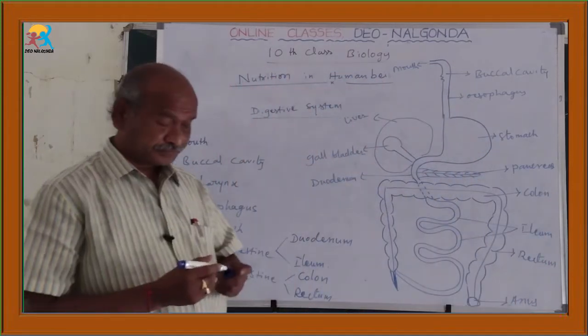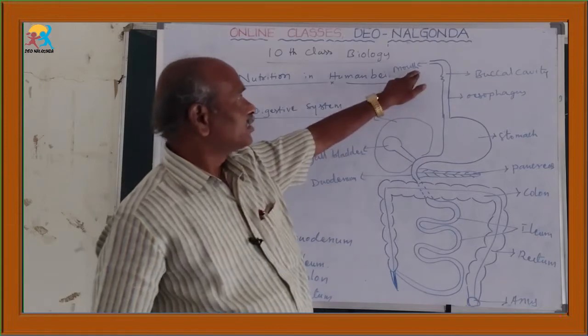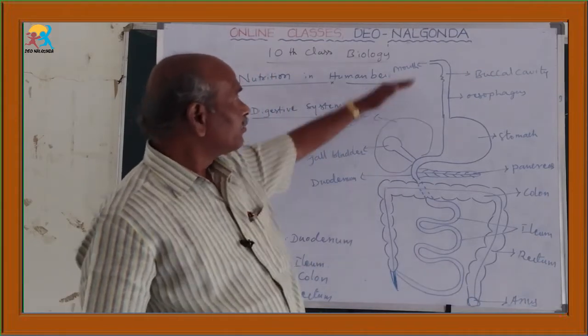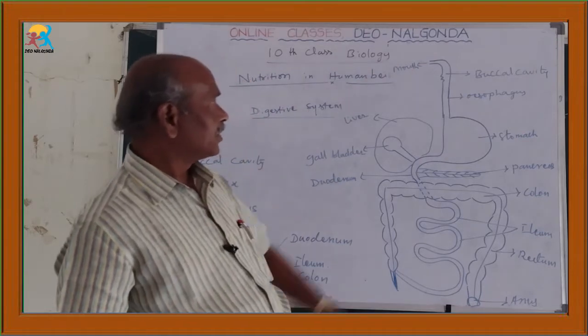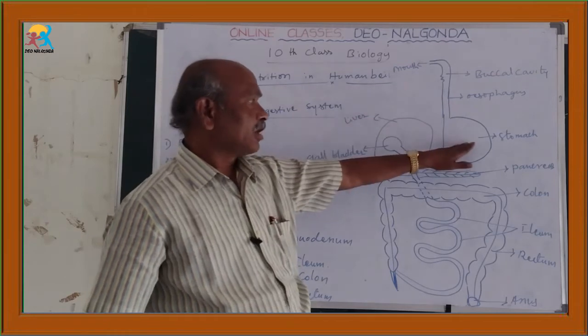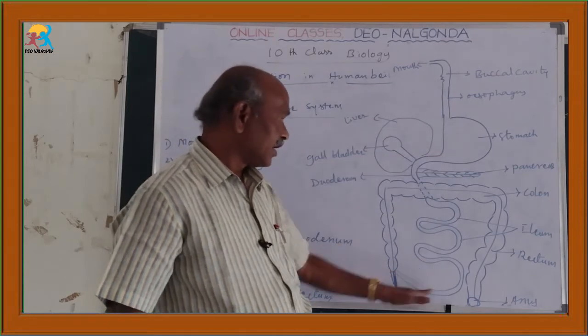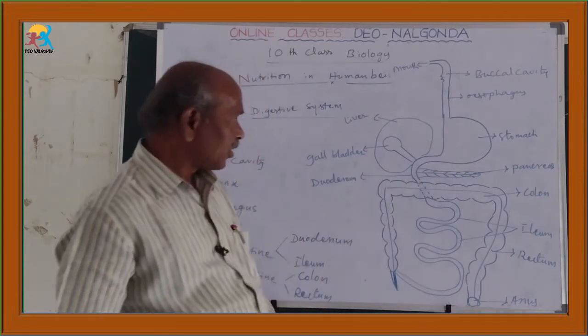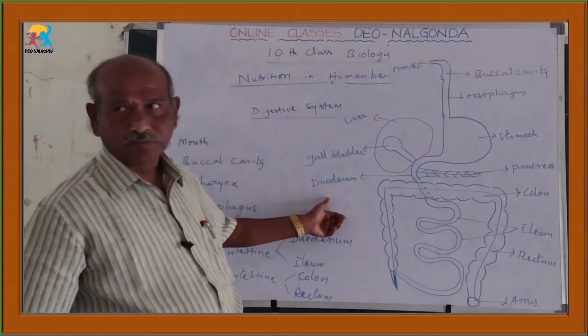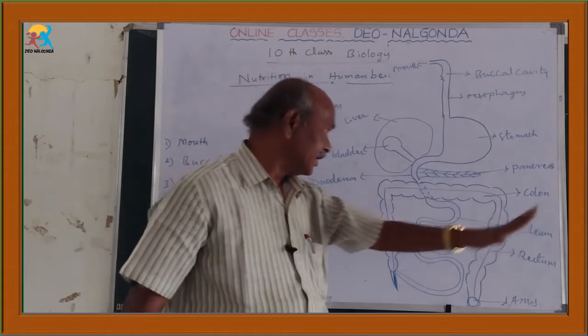So it starts with the mouth and ends with the anus. Between the mouth and anus, there is the buccal cavity, esophagus, stomach, small intestine, large intestine. In the small intestine, mainly two parts are present, duodenum and ileum.